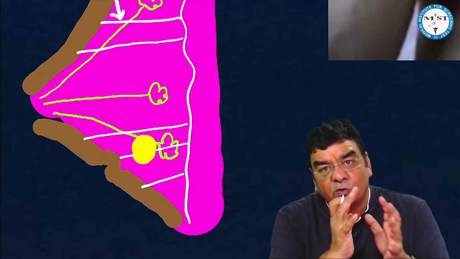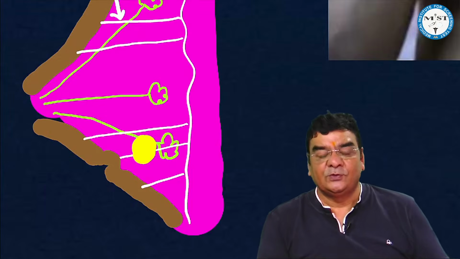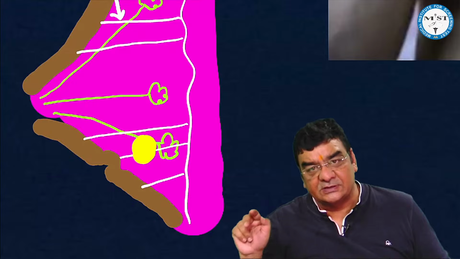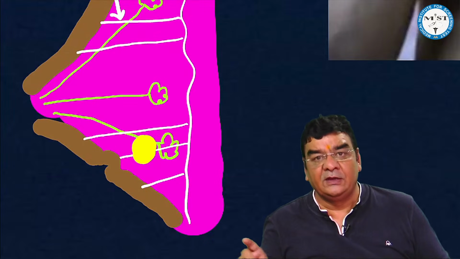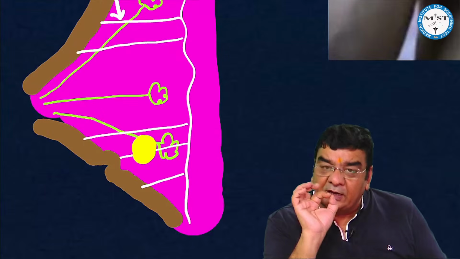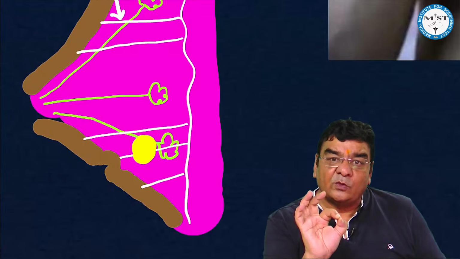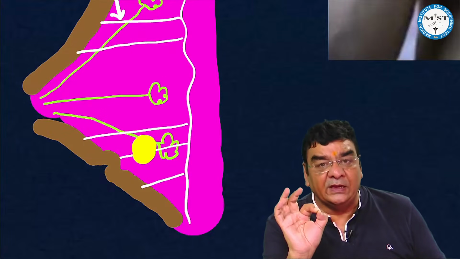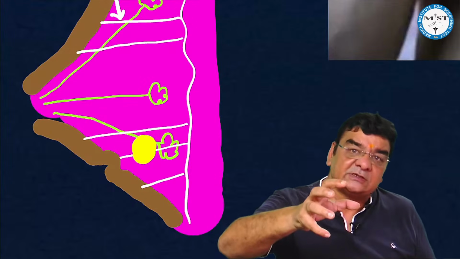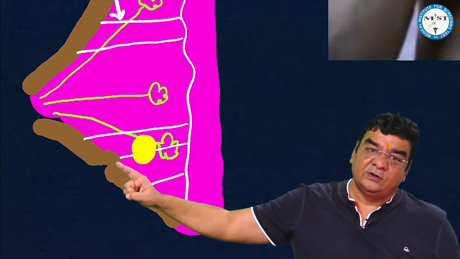Now, why is it so important for you, the doctors? Because when we do a breast cancer staging, we know 2 to 5, more than 5, any size, chest, skin, both, inflammatory. If the cancer is going into the skin, then irrespective of the size of the cancer, the staging of the cancer will change to T4B. That is the reason why the examiners keep on asking questions related to this. So, whether dimple in the skin is T4B or not, answer is no.